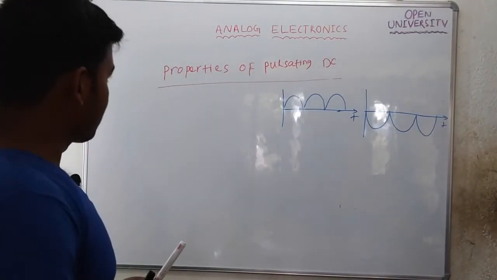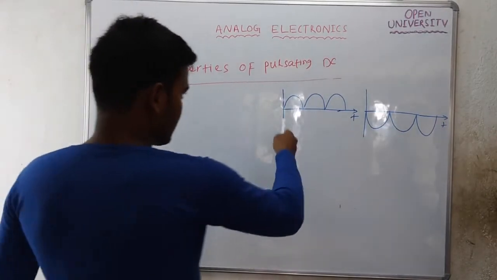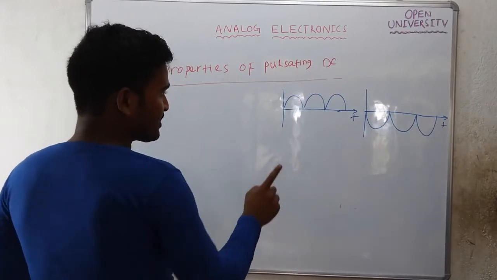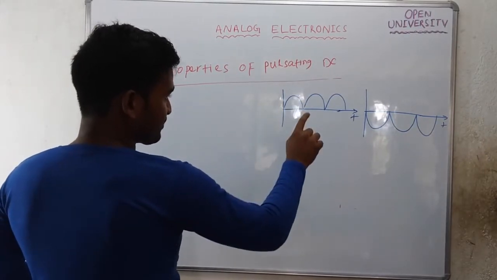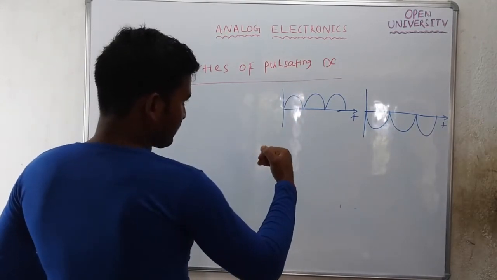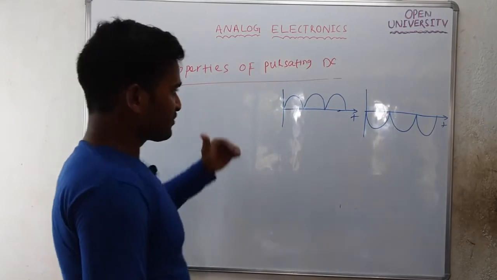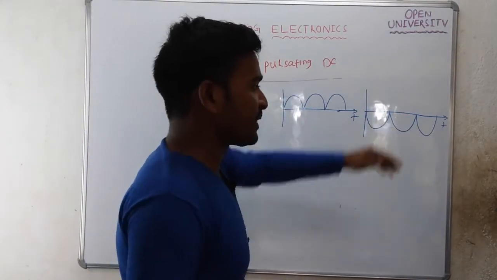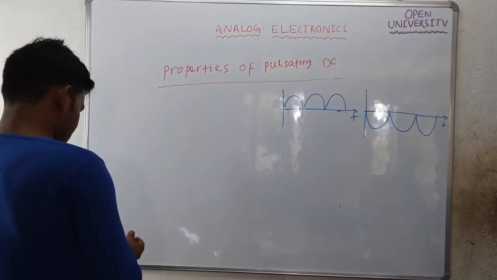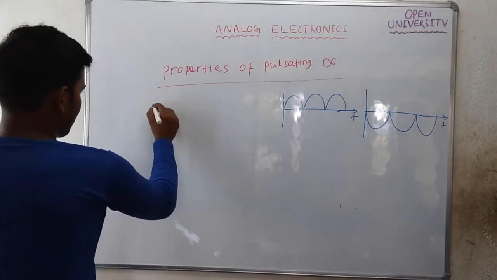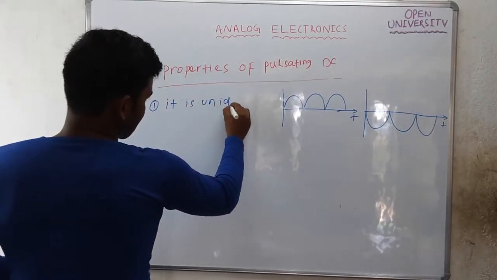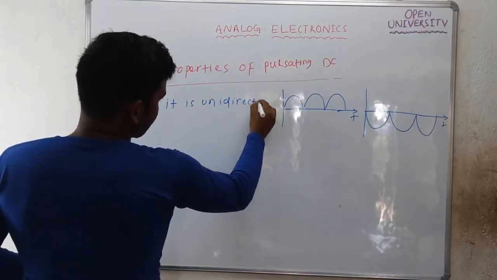What are the properties of a pulsating DC? The first property is that it is unidirectional, meaning variation in only one direction. It can vary either in the positive direction, above the time axis, or in the negative direction. It is a unidirectional signal.